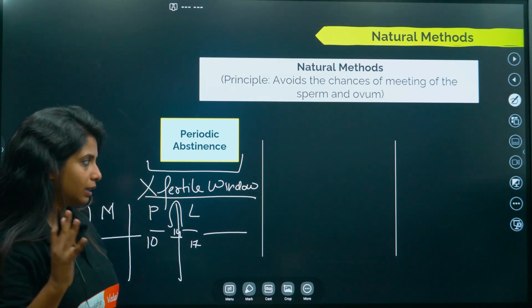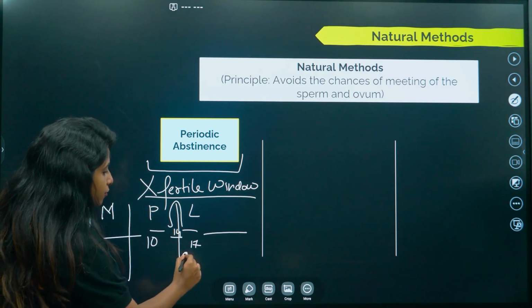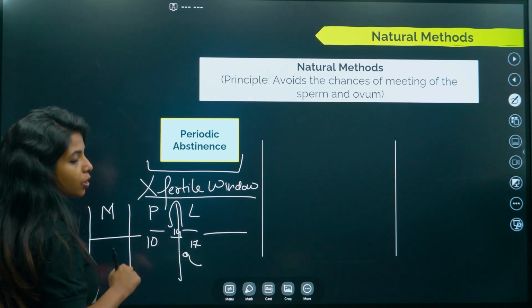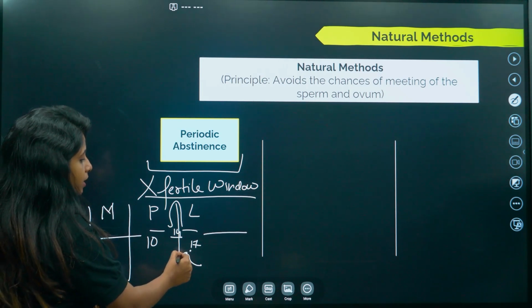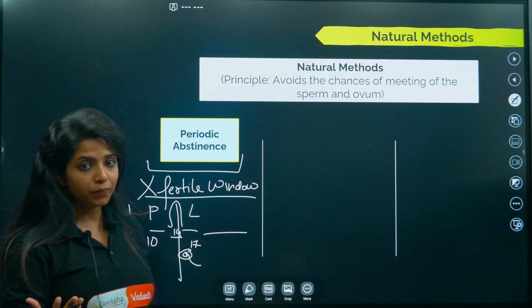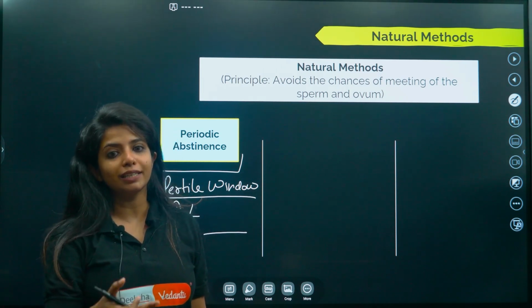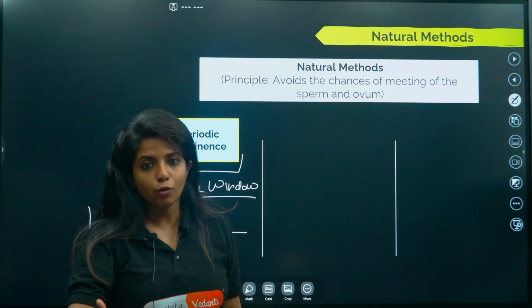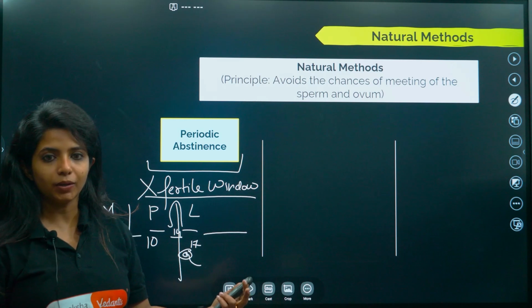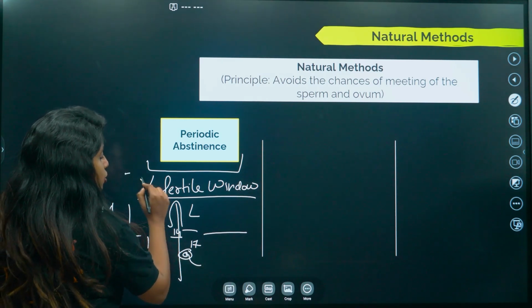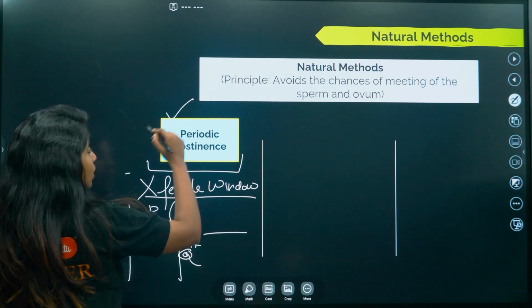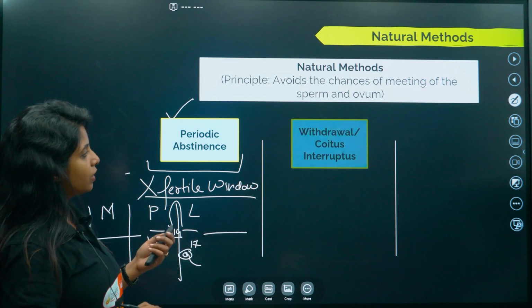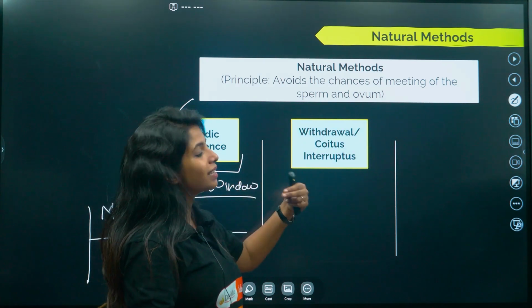What if a person has sexual intercourse during this point of time? Obviously, the sperm and the egg could meet, mostly it could meet and have fertilization done, and then embryo will be formed and pregnancy will happen. So better not to have sexual intercourse during the fertile window, which is known as periodic abstinence. Now the next thing that we have is withdrawal or coitus interruptus.